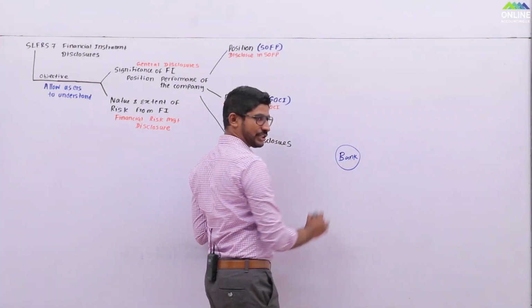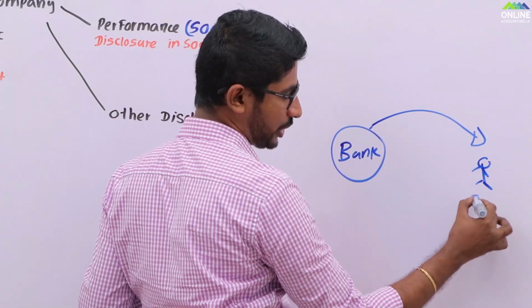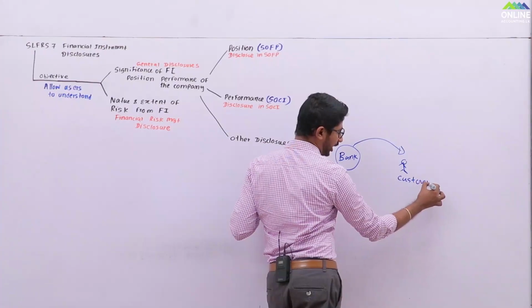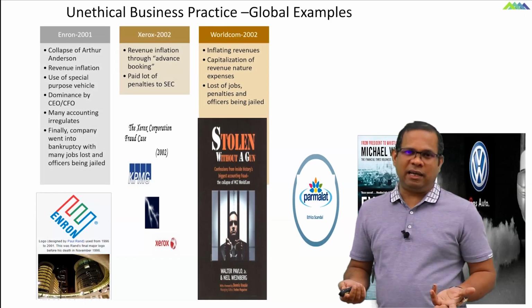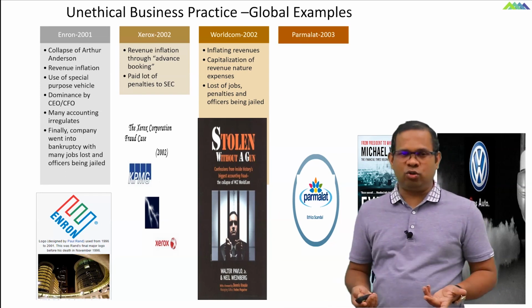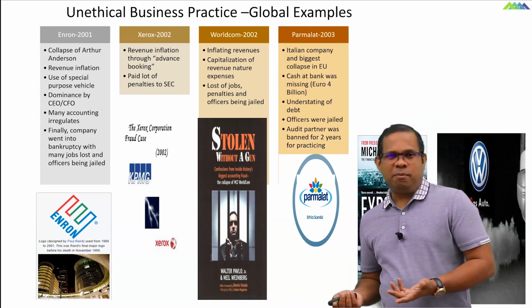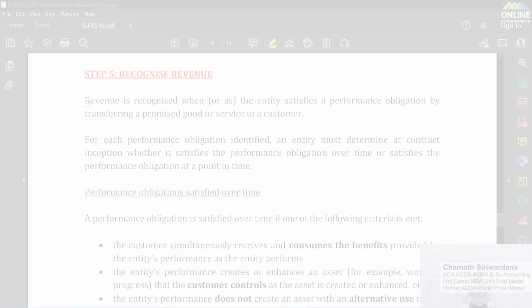We did expected credit losses. In that I have mentioned a bank has given a loan to a customer. Can you remember Mr. Paul, the customer? In that case, the customer might not pay. The company collapsed, lost a lot of jobs. Some of the officials went to jail also. Parmalat, an Italian company, one of the biggest collapses in the EU in 2003.